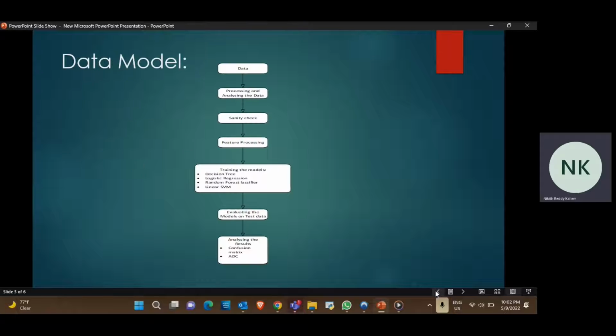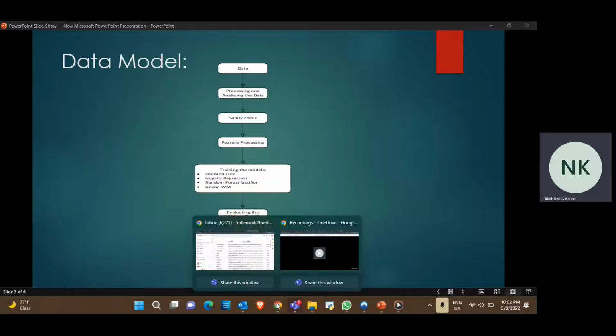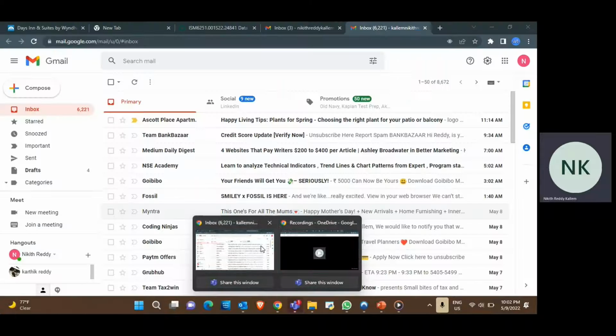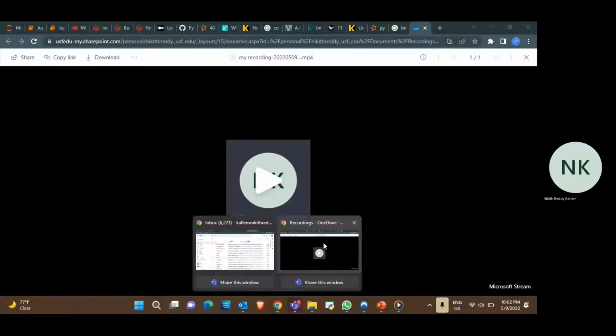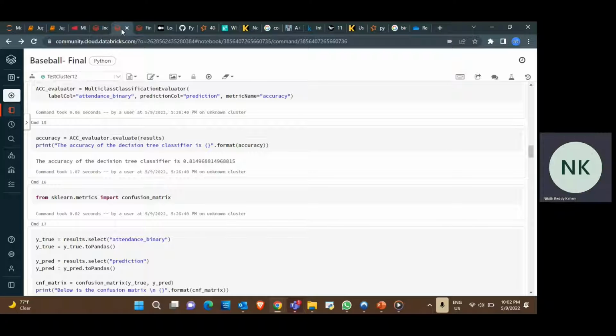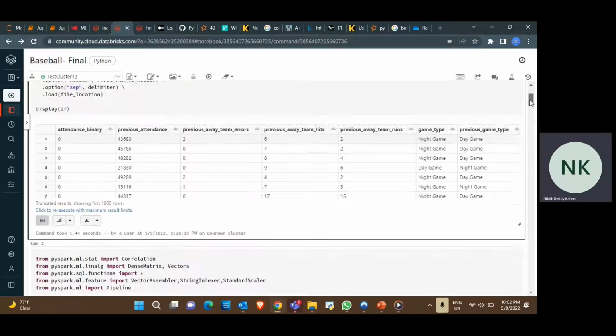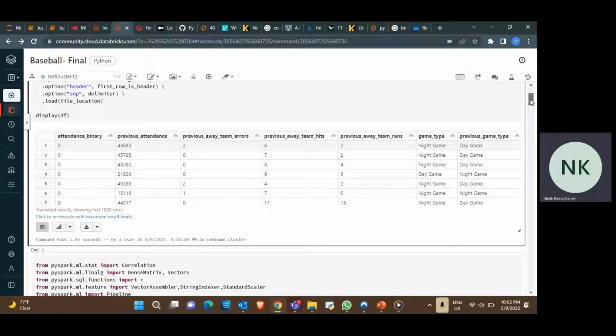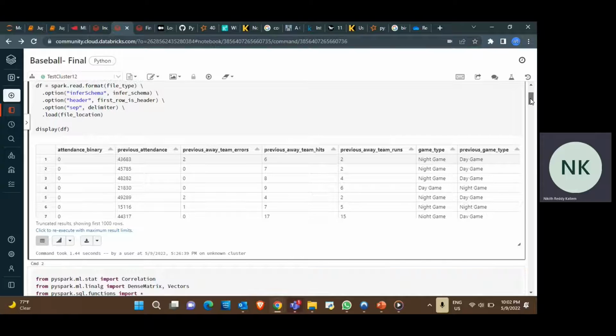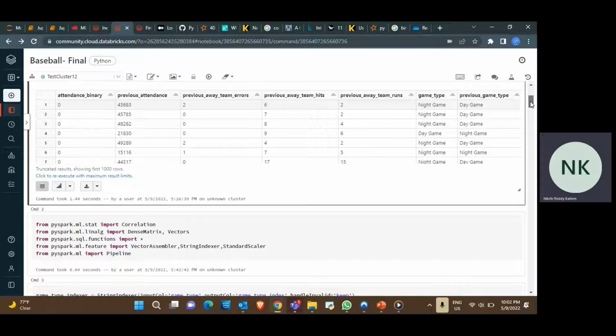So what we have done is we have taken the data, processed it, trained the models, evaluated the models, and analyzed the results. The first model which we have done is the decision tree. First we loaded the data into Databricks, and using PySpark we developed this.